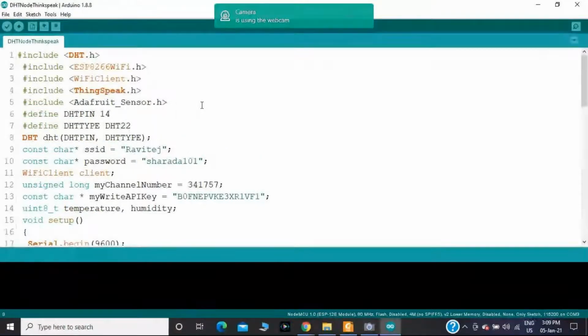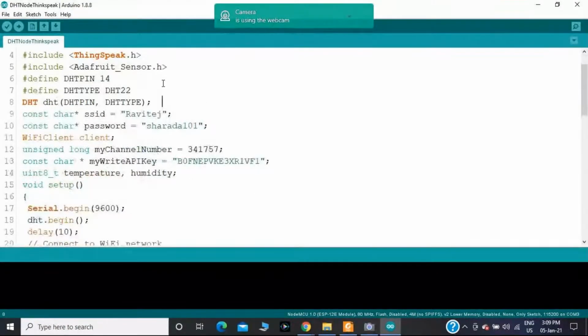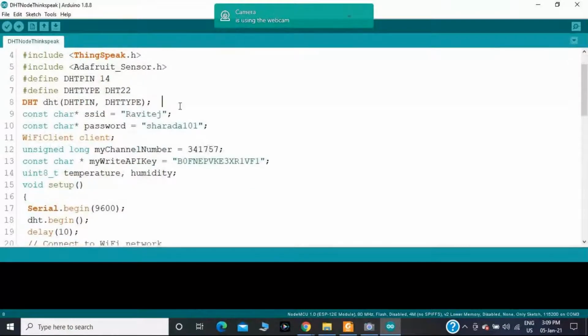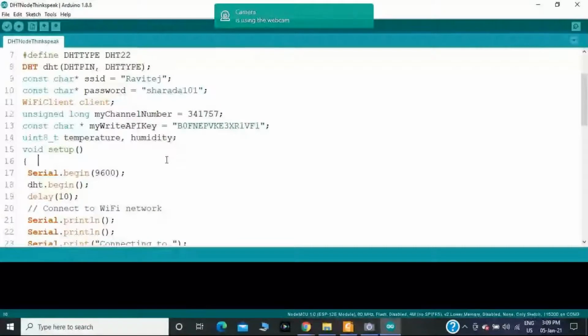In my case, I'm using the Wi-Fi module in order to create a connection between the NodeMCU and the ThingSpeak cloud service. I need Wi-Fi credentials. For that reason, I'm mentioning the SSID, the username, with a password. Then, in order to send the temperature and humidity data values to the ThingSpeak cloud service, I should mention these two values. One is the channel ID, another one is the API key.